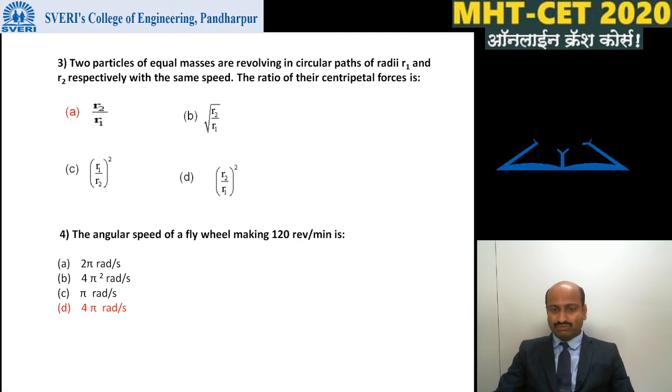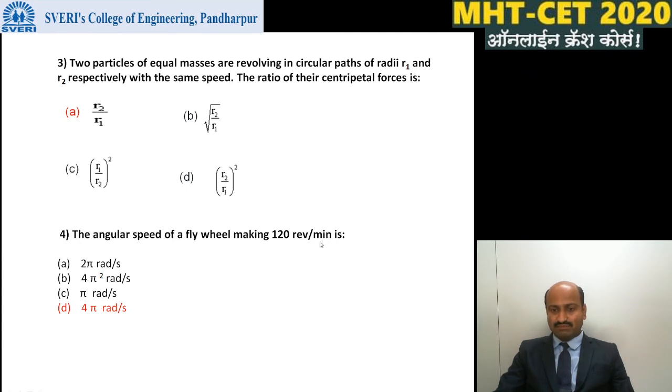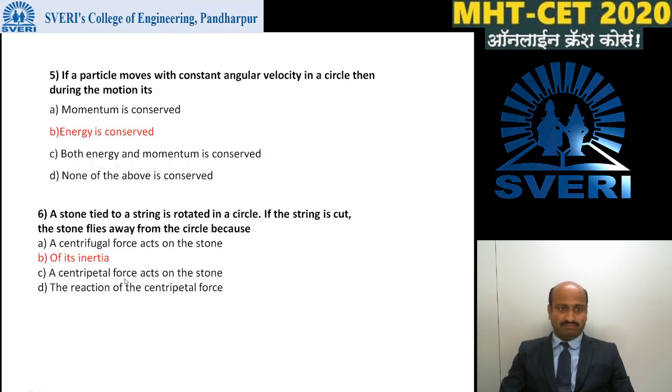Here revolutions are 120, so that is 120 into 2 pi radians, and time is given in minutes. If we convert it into seconds, that is 60 seconds. So divide 120 into 2 pi by 60. If we solve this, the answer becomes 4 pi radians per second.